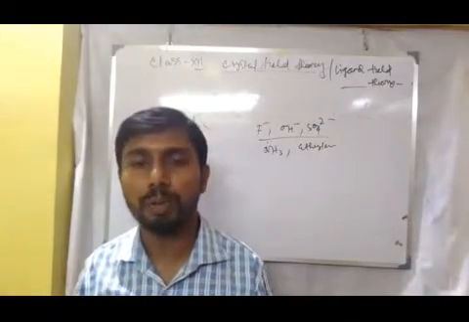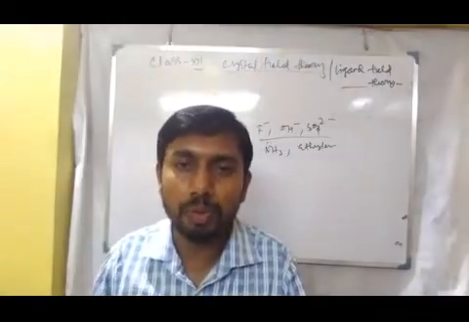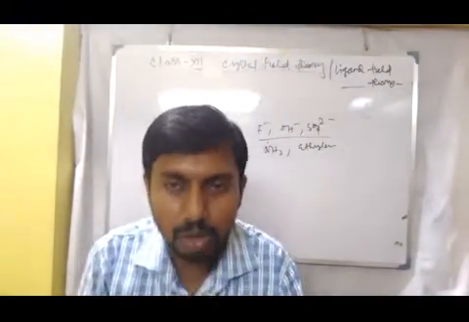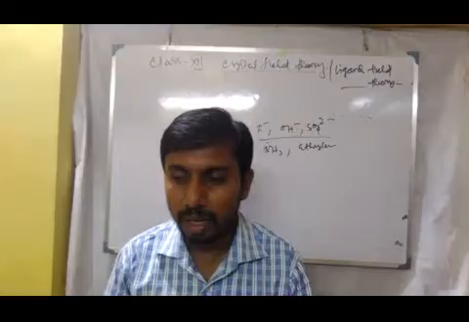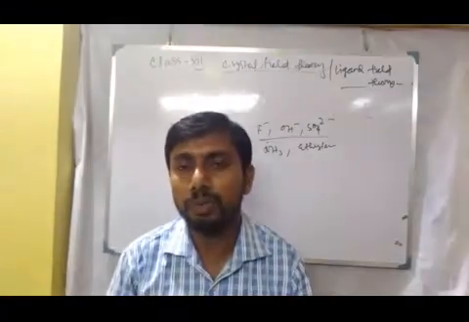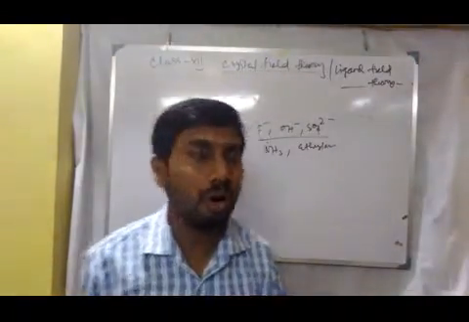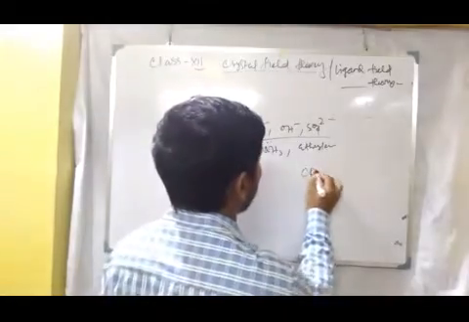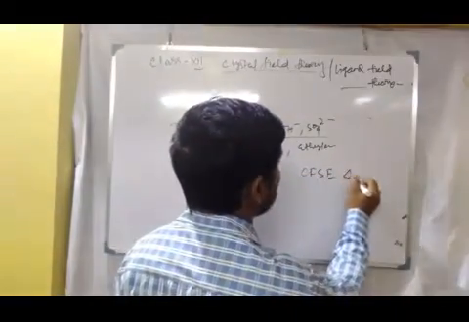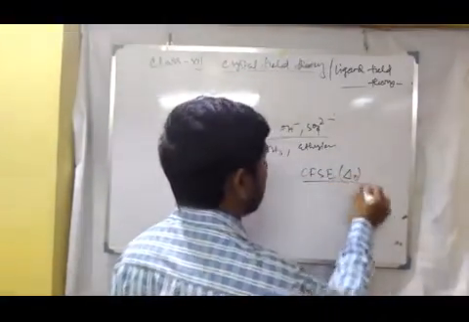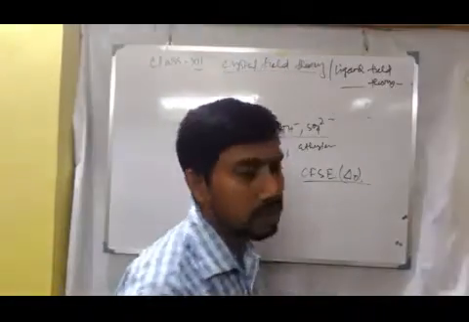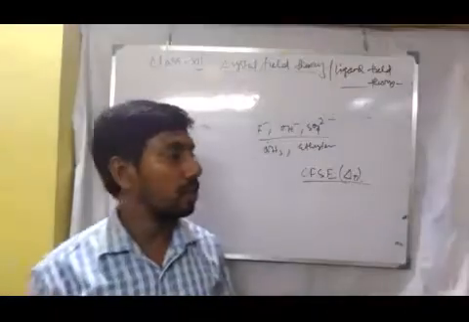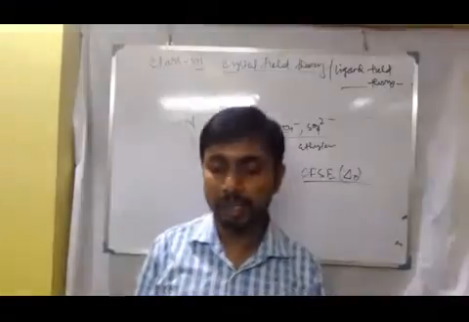That means two sets of orbitals are formed having different energies. This is called Eg and T2g. Now the energy difference between Eg and T2g is called CFSE, or symbolically del zero, the crystal field stabilization energy.